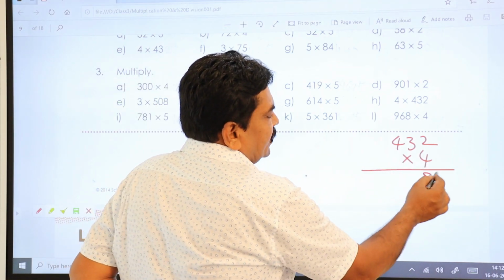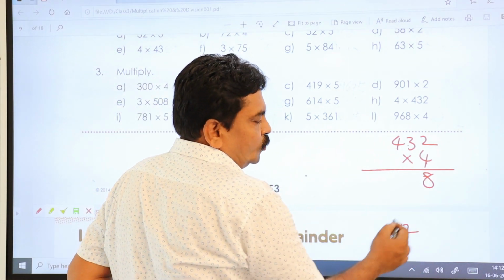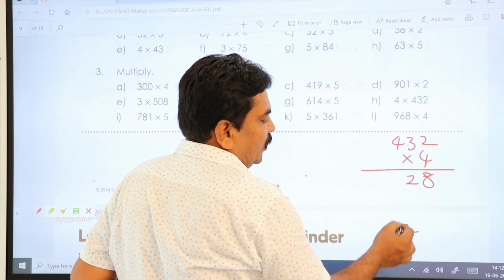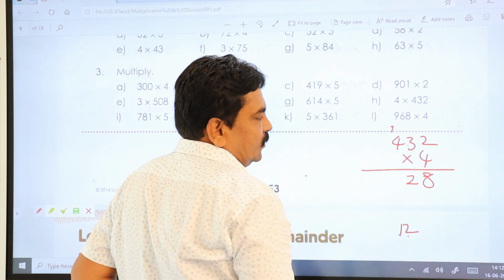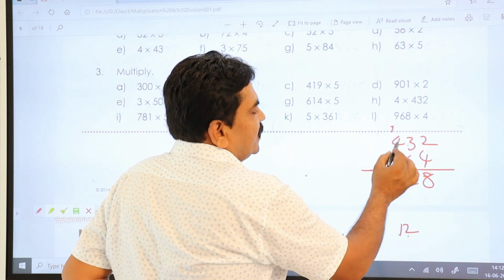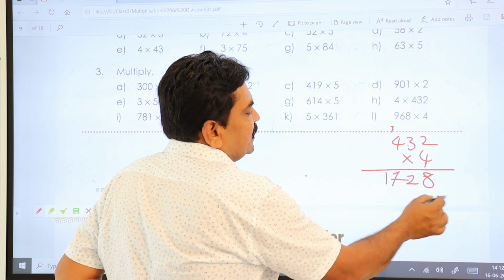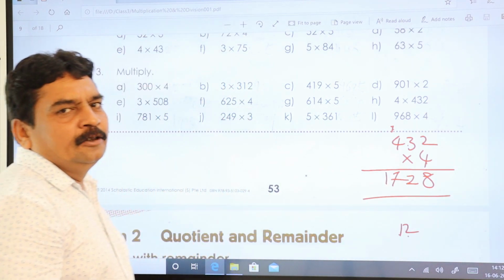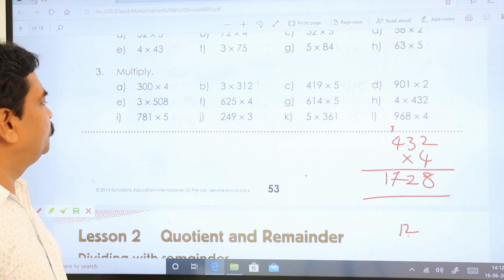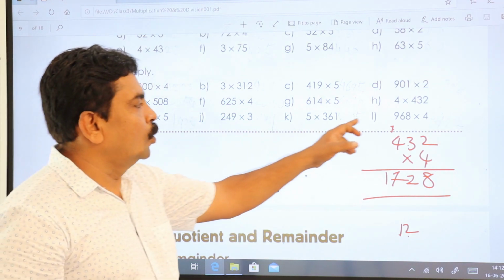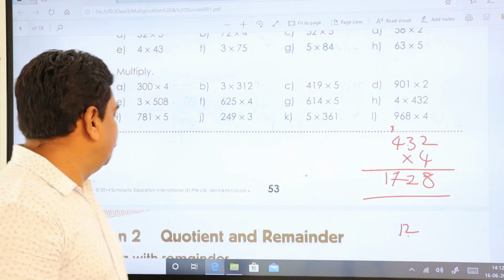4 twos are 8. 4 threes are 12. You got two numbers. So keep ones place value down and tens place value just take it to the next number. 4 fours are 16. 16 plus 1 is 17. 1728 is your answer. Now we'll go to the third row. Finally,